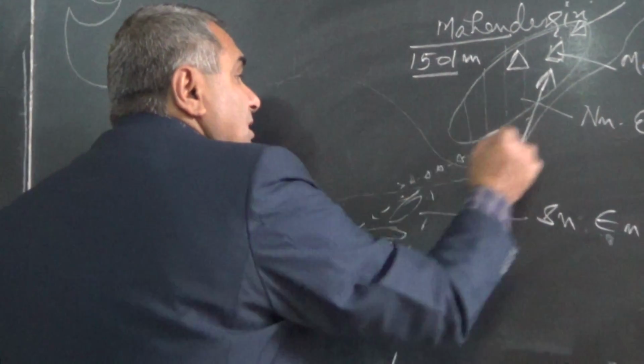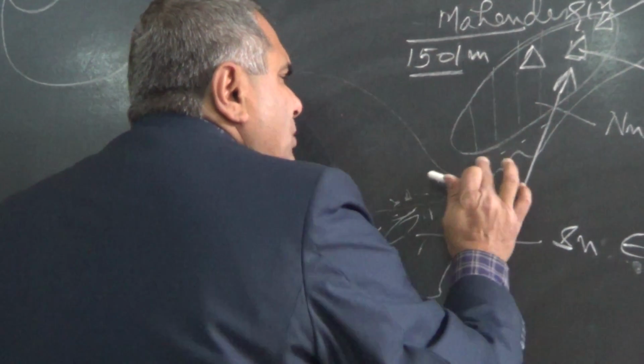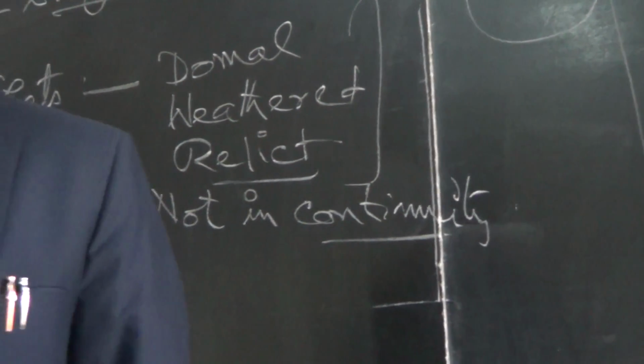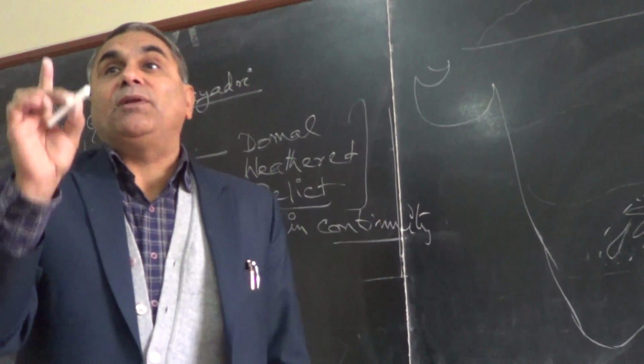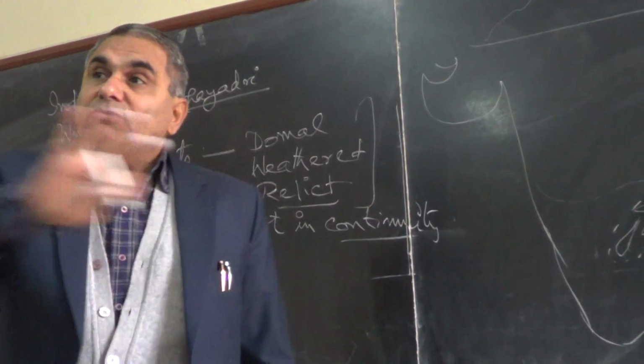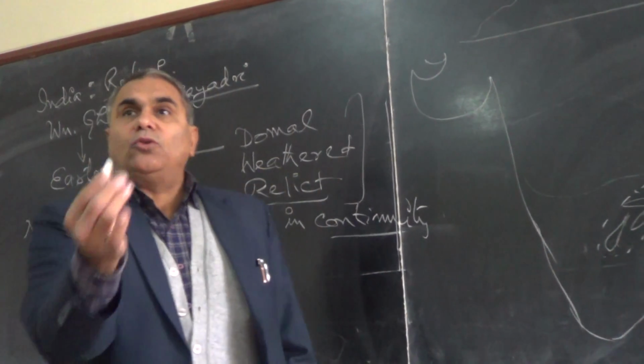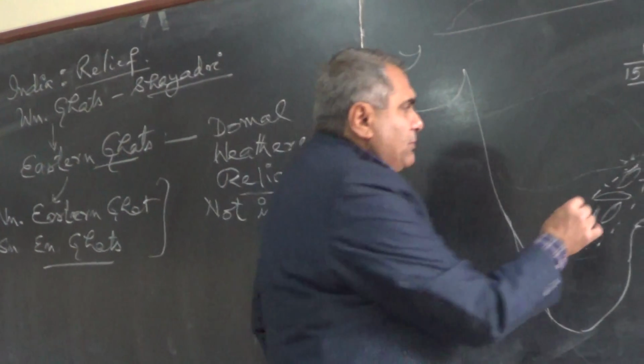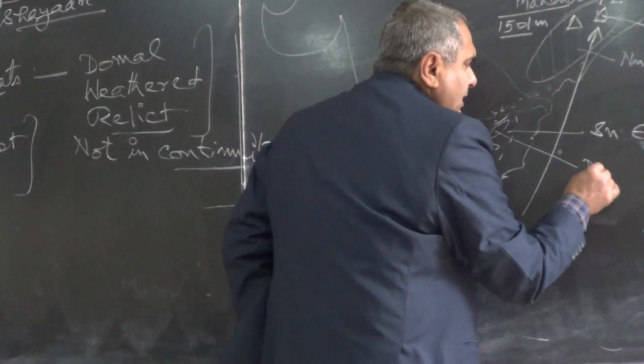It is almost plain, but these small hills are the indicator of the presence of monadnocks in a peneplain. After converting everything to plain, a few obstructions are visible. So these are basically known as Nallamalai.